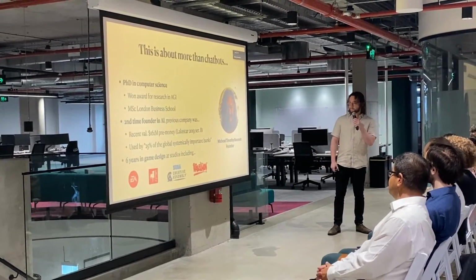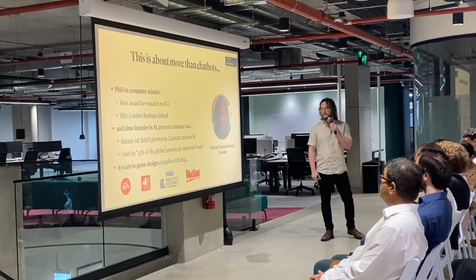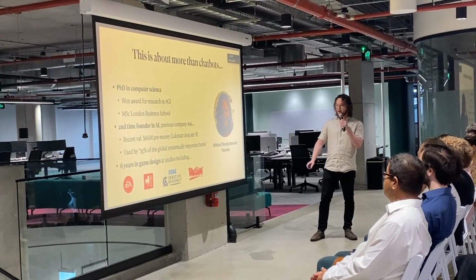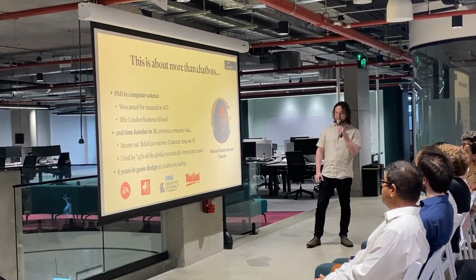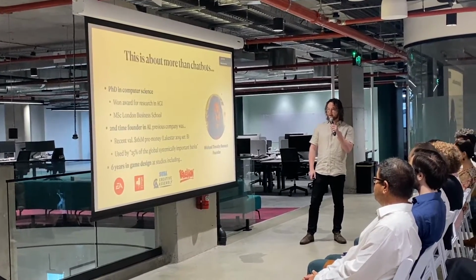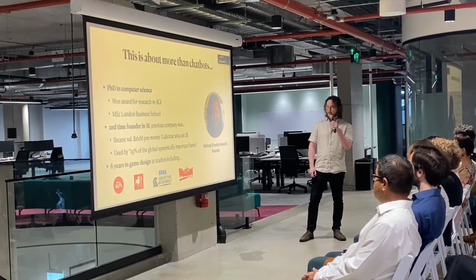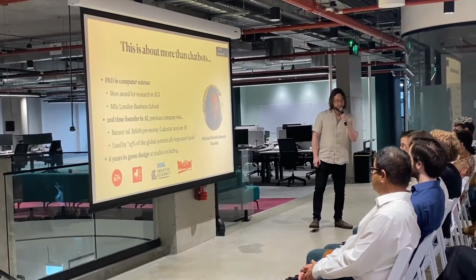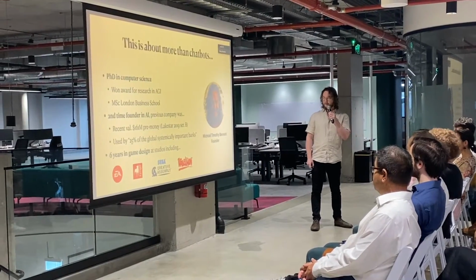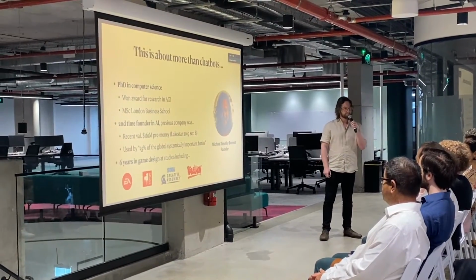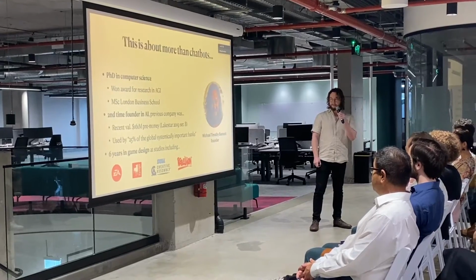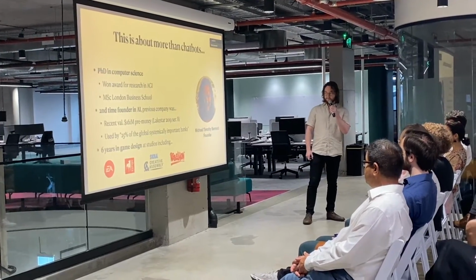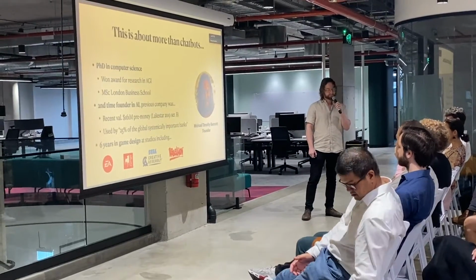And for a bit of context, here's my background. I'm currently completing a PhD in computer science. Earlier this year I won an award for my research into causal inference and AGI. I have a master's from London Business School, and this is my second time founding a company in the AI space. My previous company, Argon Technologies, was recently valued at 161 million Australian dollars pre-money in its Series B. And its products are used by 25% of global systemically important banks.